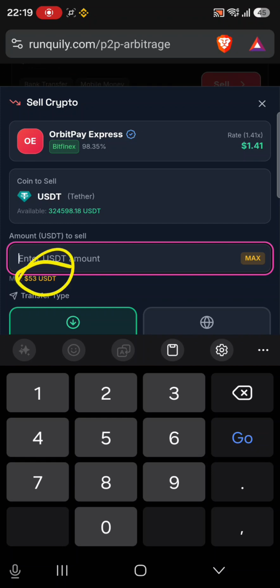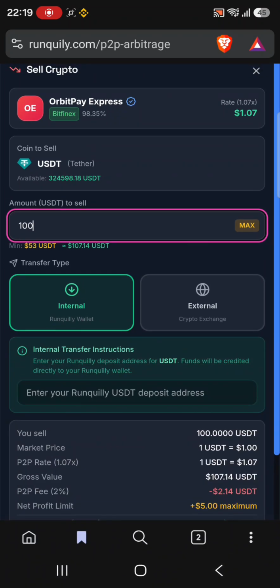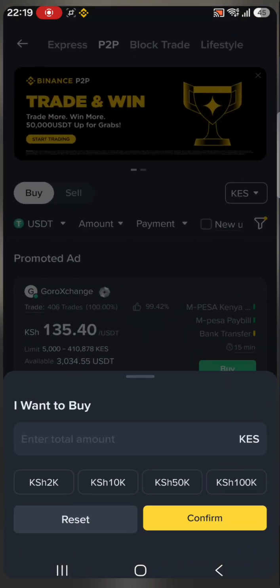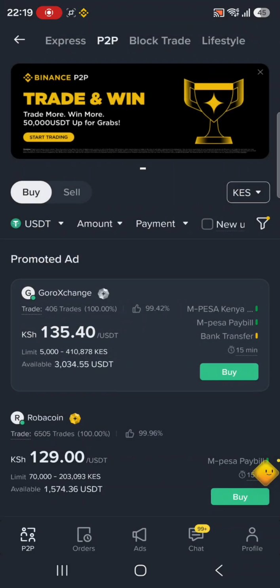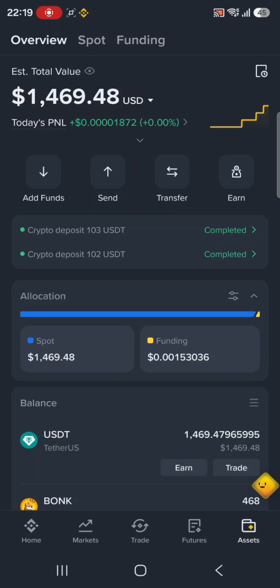So we will just enter our amount. As you can see, for him the minimum amount is 53 USDTs for arbitrage trading. So we wanna trade with 100 and receive these funds direct to our Binance account. So what shall we do? We just go to Binance. So we copy the address. We don't use the address for Tranquilly because our arbitrage profits will be sent direct to our Binance account.